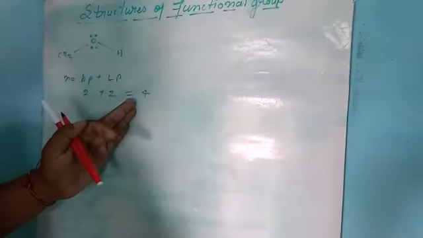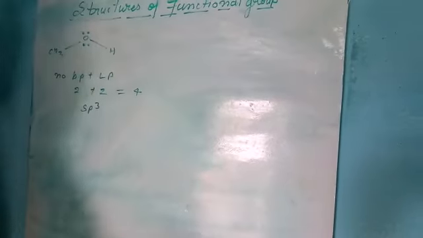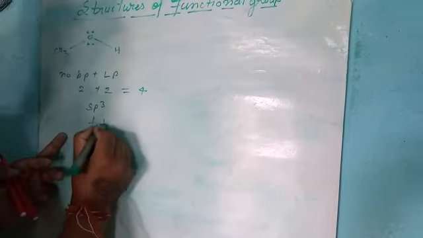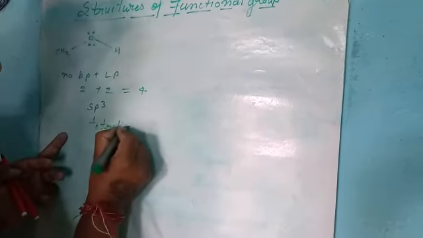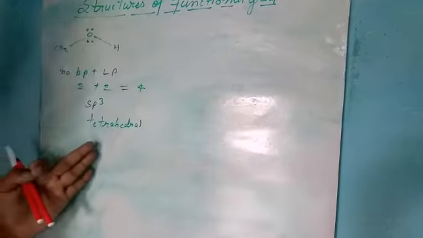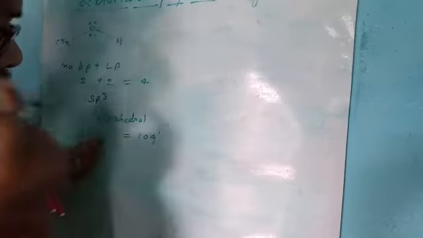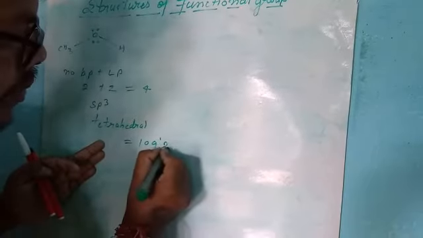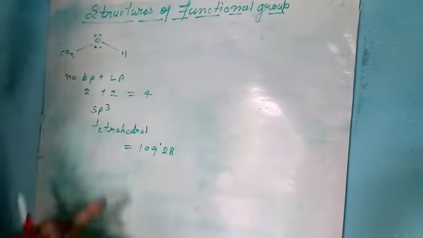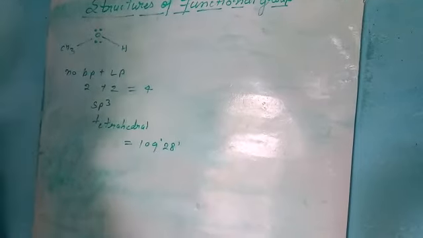The steric number is 4, so the compound is sp3 hybridized. The geometrical structure of sp3 hybridization is tetrahedral, and the bond angle in a tetrahedral structure is 109 degrees 28 minutes.